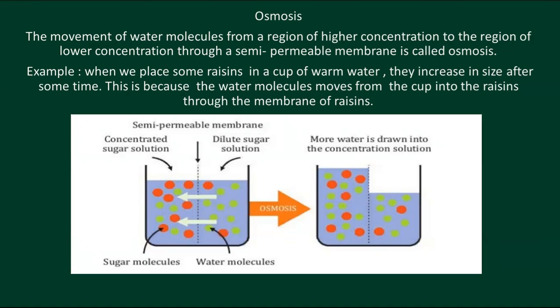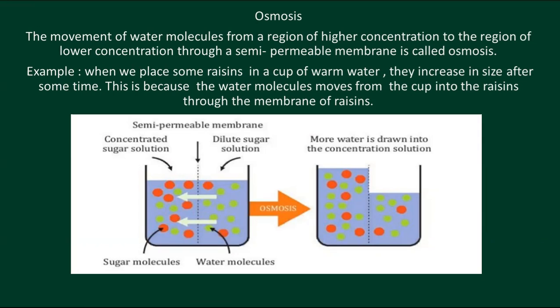Listen, that's what the diagram is showing. A semi-permeable membrane is there, and a concentrated sugar solution, and in osmosis, a dilute sugar solution. But the previous one is a common example, raisins. When we place some raisins in a cup of warm water, they increase in size after some time because water molecules move from the cup into the raisins through the membrane. That membrane we can also see on the raisins.